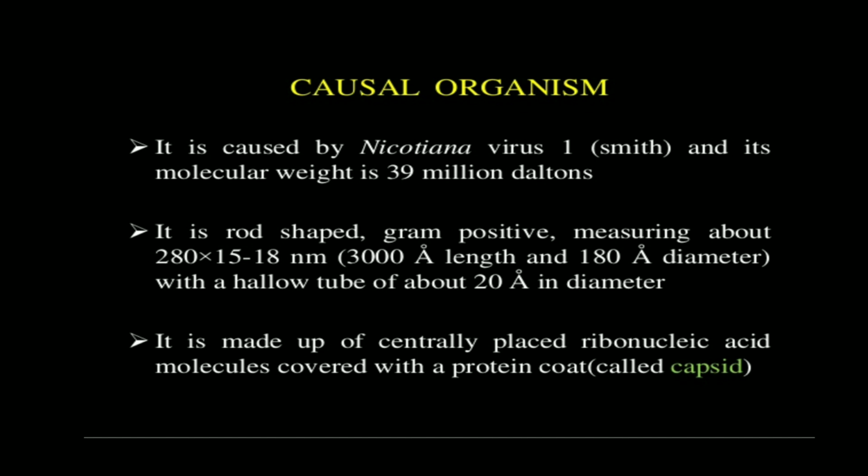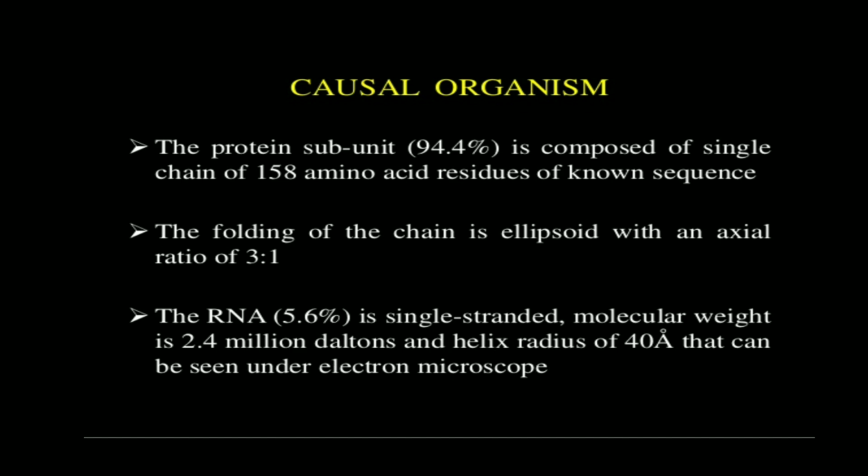It is made up of a centrally placed ribonucleic acid, that is the RNA molecule, which is covered with a protein coat that is called capsid. So that protein coating of the virus is called a capsid.